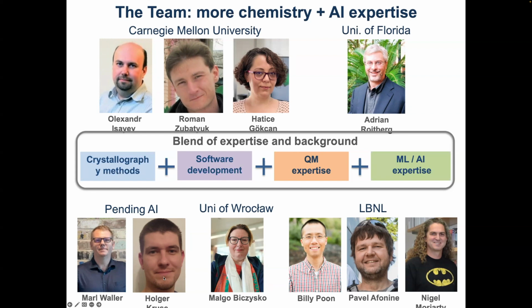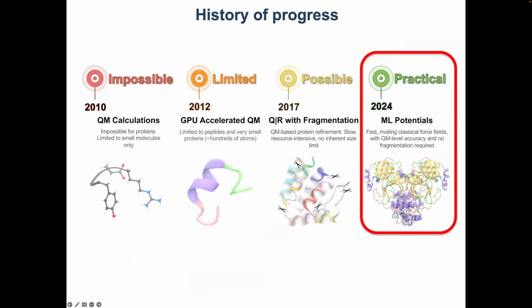And this is when we discovered the team of Alexander Isaev and Adrian Roitberg. These guys are from CMU, Carnegie Mellon University, and Adrian is from the University of Florida. So these guys are experts in theoretical chemistry plus AI machine learning. So we added them as extra expertise to our bucket. Now we have crystallography, software development, QM, and AI, and that's what made the next breakthrough, which I'm talking about.